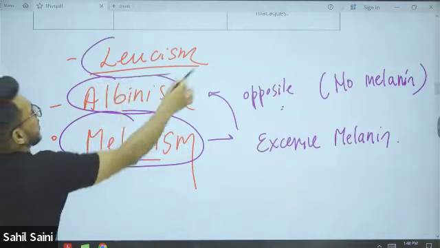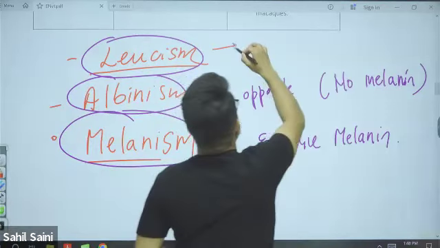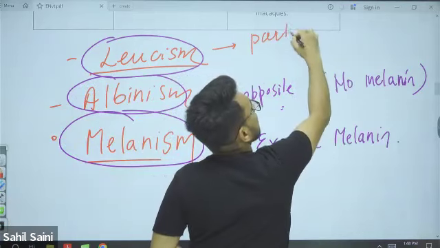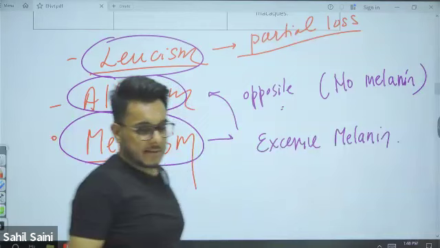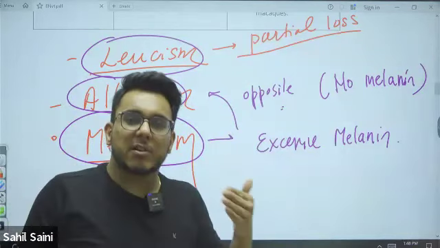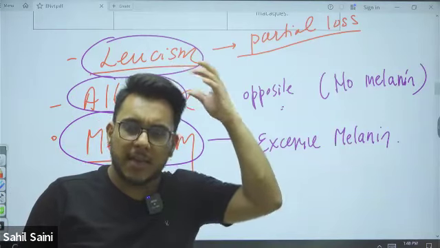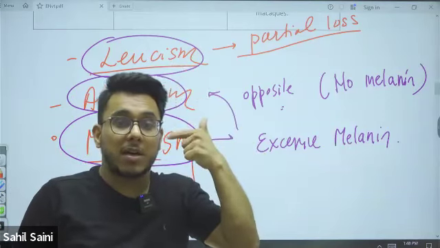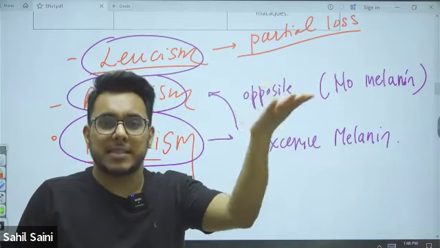And then there is leucism. Now, what is leucism? Leucism is the partial loss of pigments. Melanin is one pigment. Apart from melanin, we have some other pigments also which give color to our hair, and to our eyes. Somebody's eyes are green, somebody's blue, black, brown.